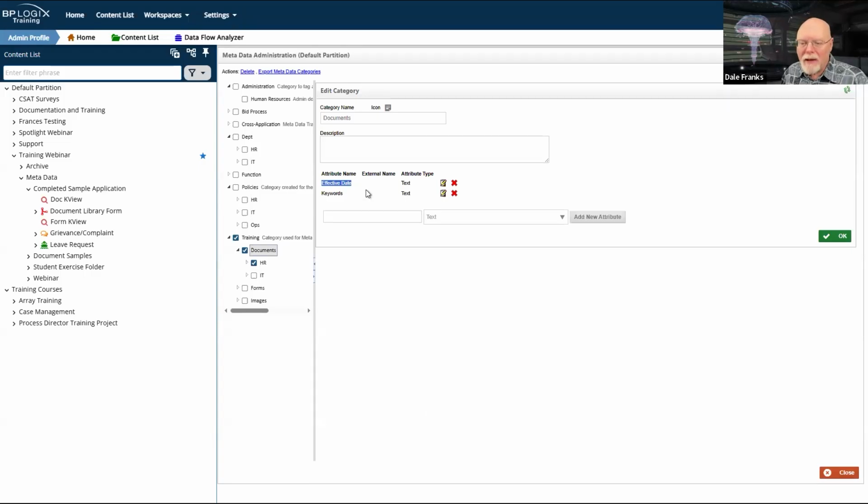So the effective dates and keywords, similarly in this setup, are unique to a particular document. Now, will multiple documents have the same effective date? It's possible. It doesn't matter because each of the effective dates are applied to that specific document, just as each of the keywords apply to that specific document.